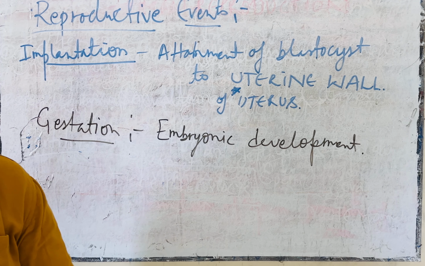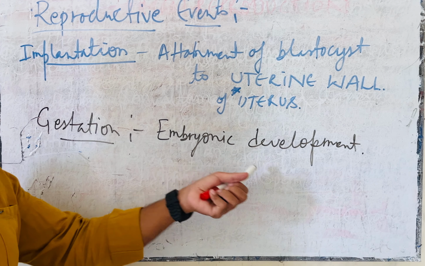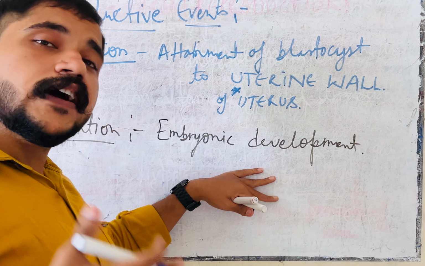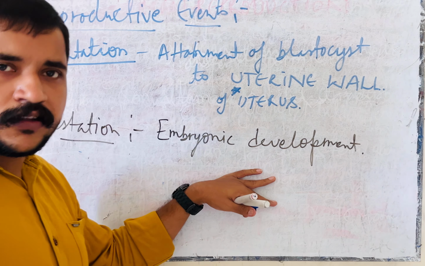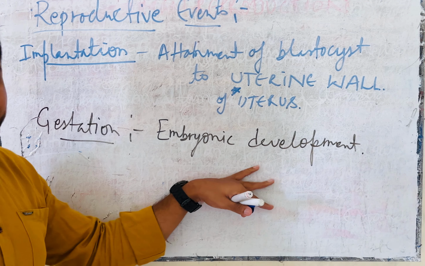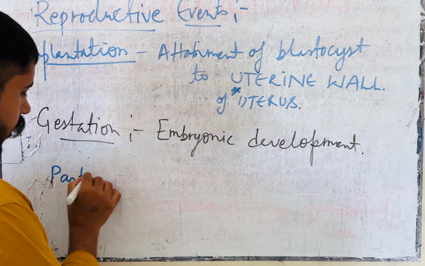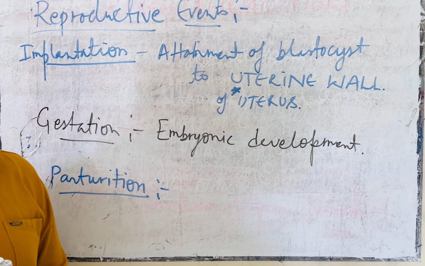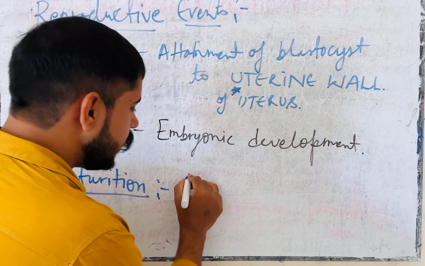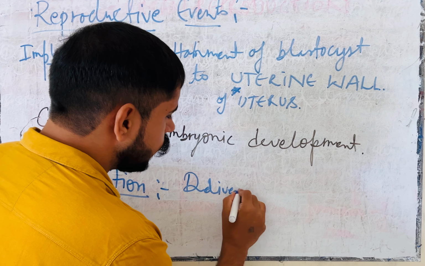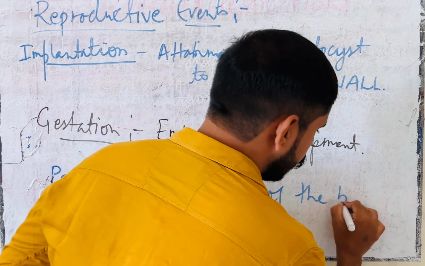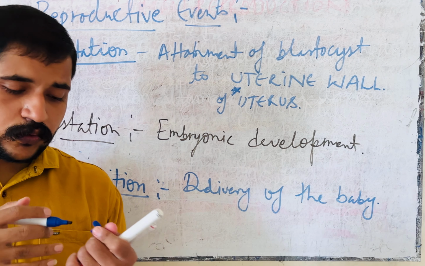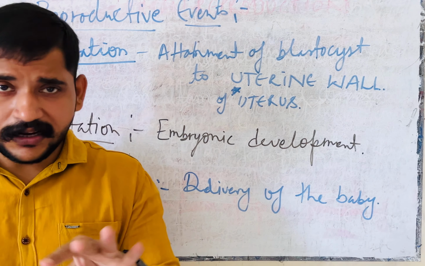After gestation, the embryonic development, when the embryo is fully developed, it must go out from the body. That is called parturition. What is the exact meaning of parturition? Parturition is simply the delivery of the baby.